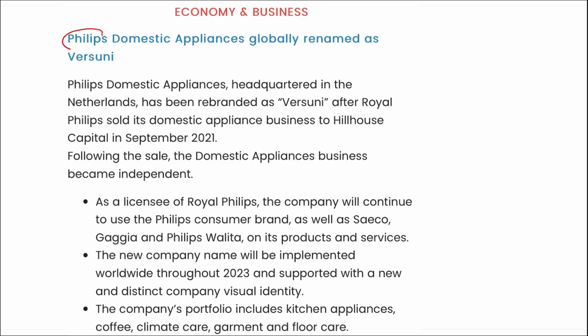Next is Philips Domestic Appliances has globally renamed as Varsuni. I repeat, what is the new name of Philips Domestic Appliance? The new name is Varsuni.